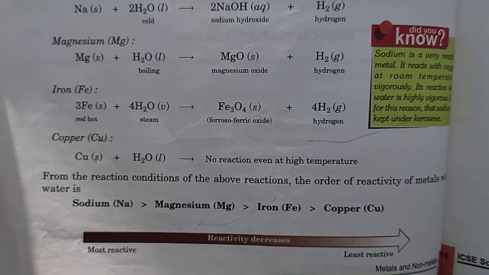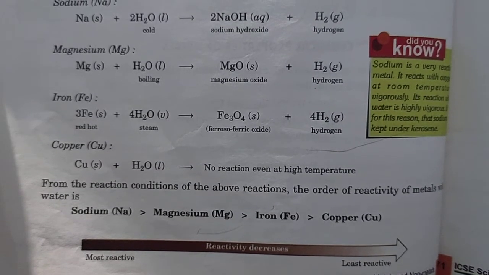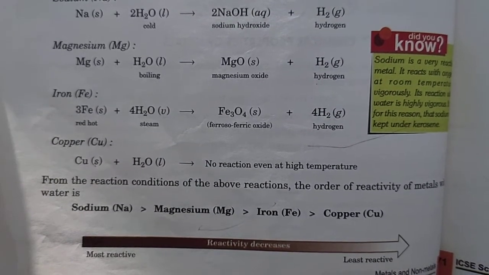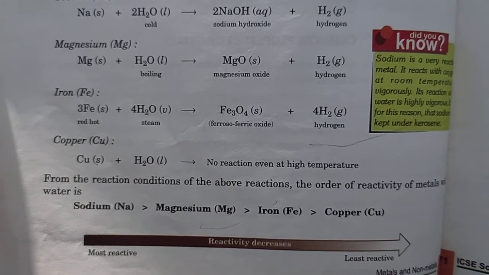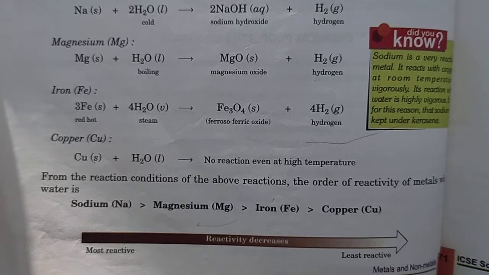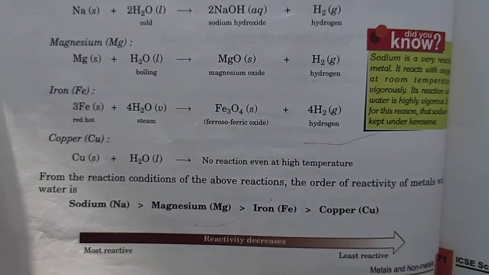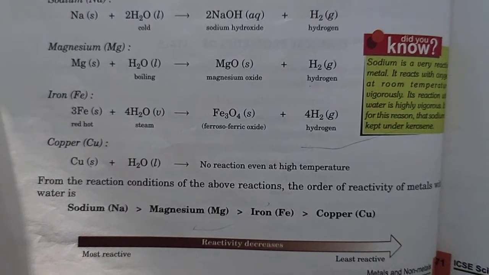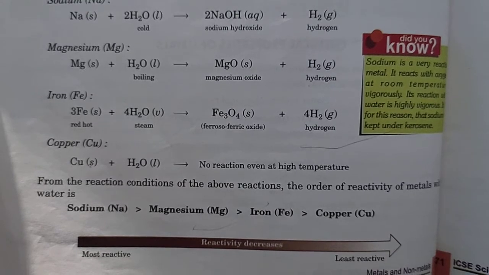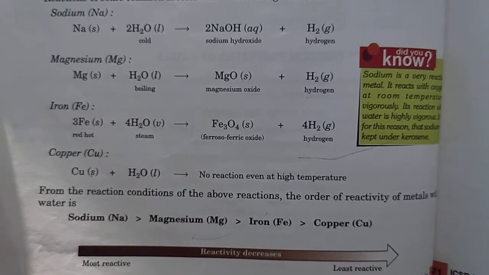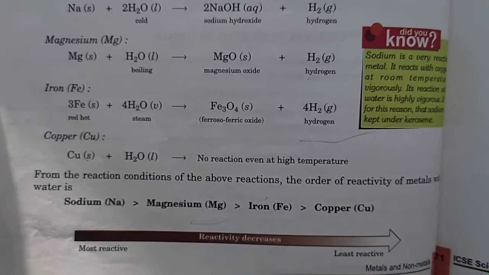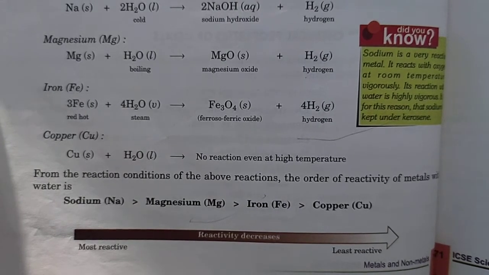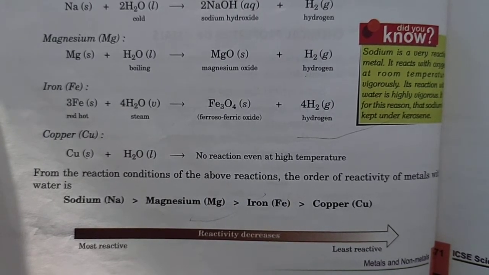But sodium, magnesium and iron are more reactive than hydrogen. So sodium, magnesium and iron displace hydrogen from water and form hydroxides and oxides. So these metals react with water under different conditions. Now you should remember the reactivity series. Reactivity decreases from sodium to copper.